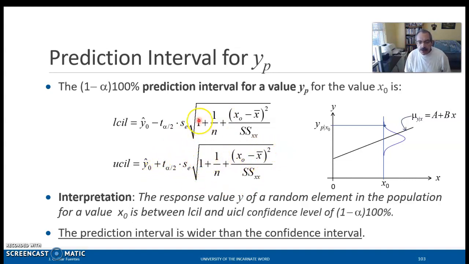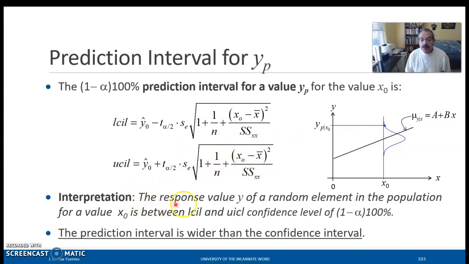And because of this new term, the one in here, of course you can see that this confidence interval will be wider. And that makes sense, because when you're predicting a single value, there is more uncertainty. It's not only the uncertainty of estimating the mean with a sample model, but also the uncertainty of the deviation of the single value from its mean. All right, how do we interpret this confidence interval?